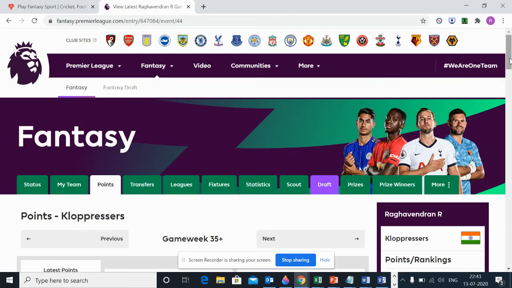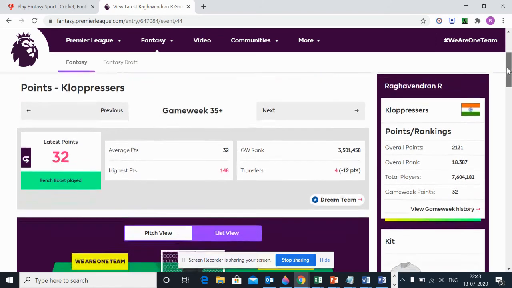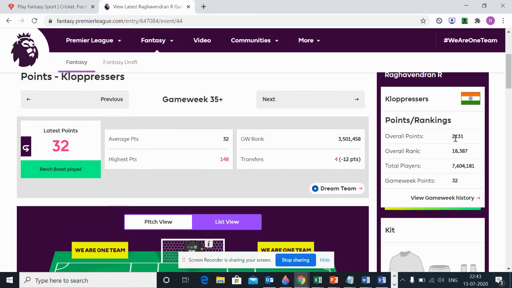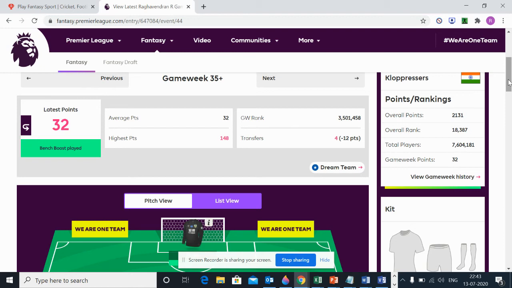So I'm going to the points, and I can show you my profile. This is my profile name. Raghavendranath is my name, and this is the FPL profile name, Club Presses. Overall points of 2,100 odd, and the ranking of 18,387 out of 76 lakhs. So I'm competing with around 76 lakhs people, and I'm amongst the top 0.2 percent of the people out here. That is a good result, and that means I've been consistently performing across weeks. So I'm leveraging this knowledge in the one-on-one games in Dream 11. That is the idea.